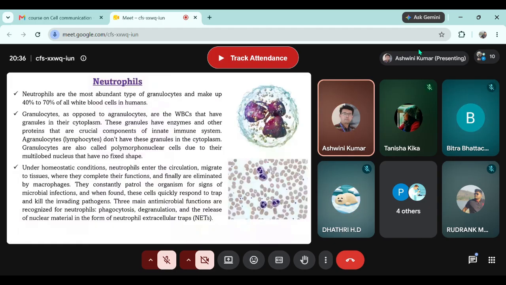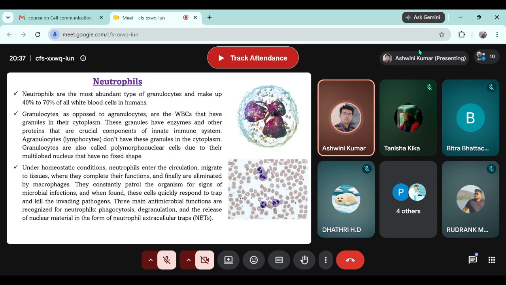Thank you. Now come to another cell, neutrophil. As we discussed earlier, neutrophils are the first cell that comes to the site of infection. They're not the first cell that responds to infection. The first cells that respond to infection are always the resident phagocytes. The first immune cells that reach the site of infection are neutrophils, may or may not along with the monocytes, because a lot of macrophages are required at the site of infection. And that's why monocytes will definitely enter the tissue space to become macrophages.